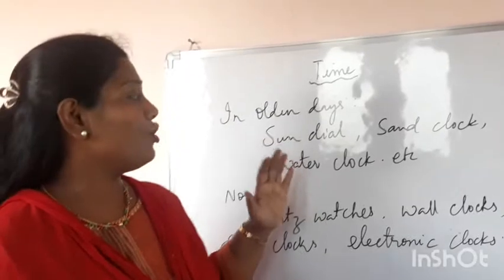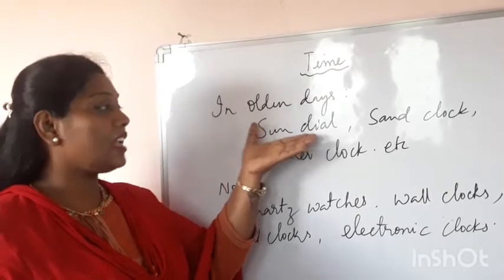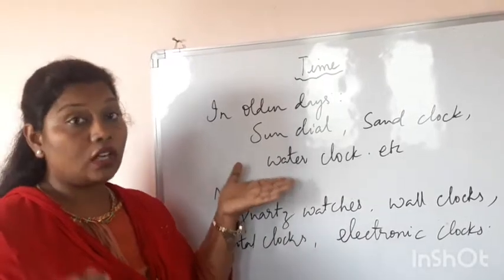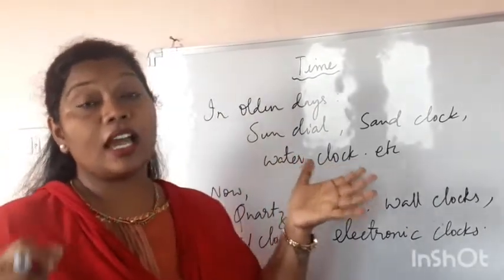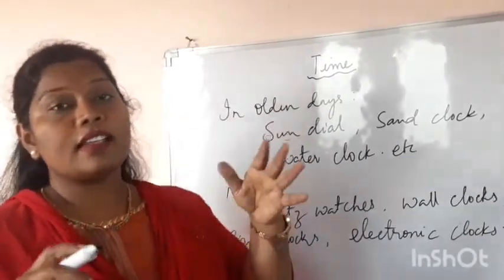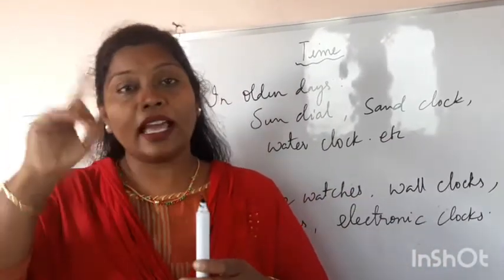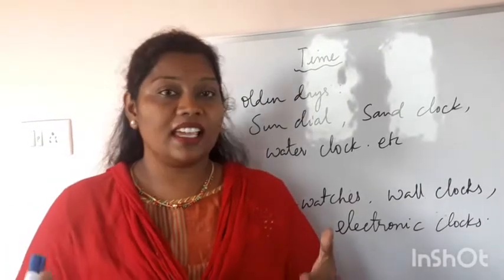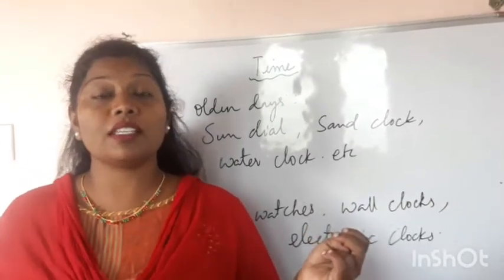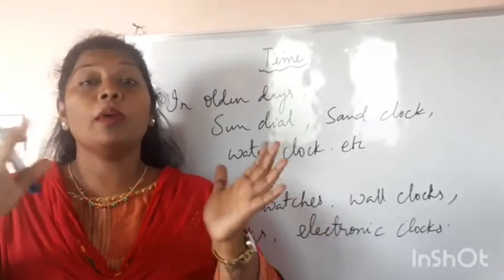In the olden days, the people living at that time used sundials, sand clocks, water clocks, etc. to find out the time. In ancient times, if the sun was rising in the east, they calculated that it was morning time. If the sun was overhead at noon, they said it was noon. And if the sun was setting in the west, they calculated the time by seeing the movement of the sun.